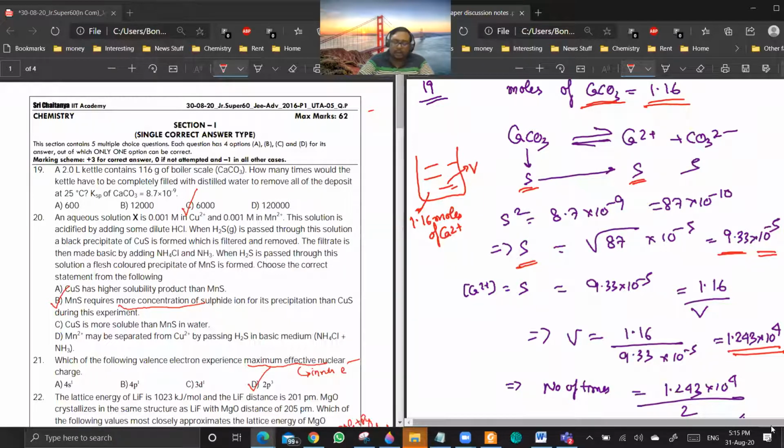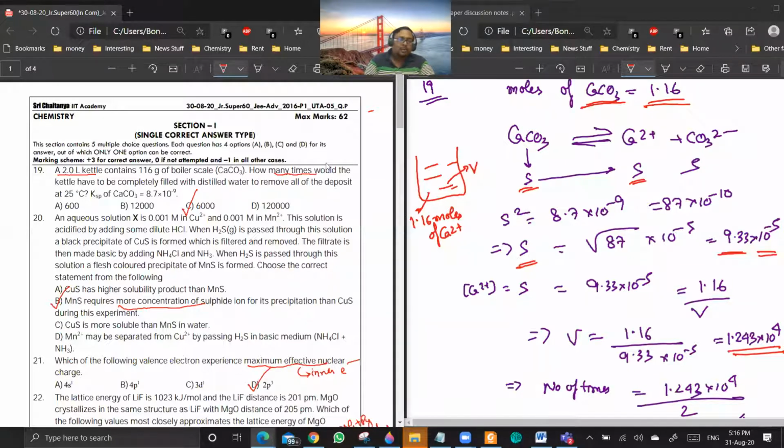Okay. Now you see, the kettle volume is 2 liters. And every time you are taking water in the kettle, you are taking 2 liters of water. So it is asking how many times you have to fill and remove the water from the kettle. So total volume will be 12,000 liters. But how many times they are asking that you have to fill?